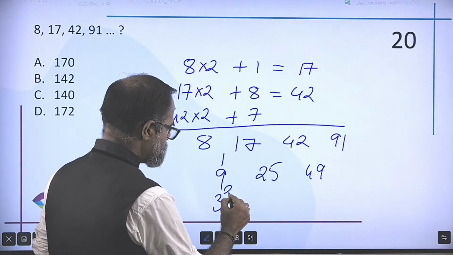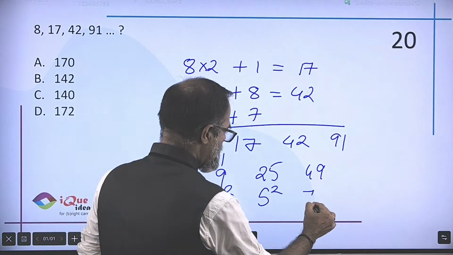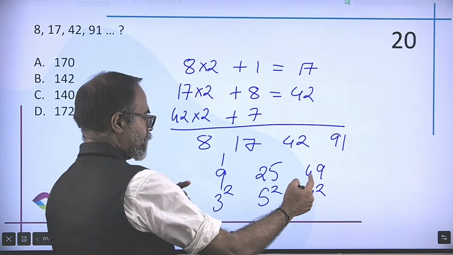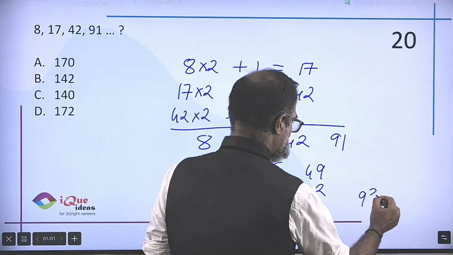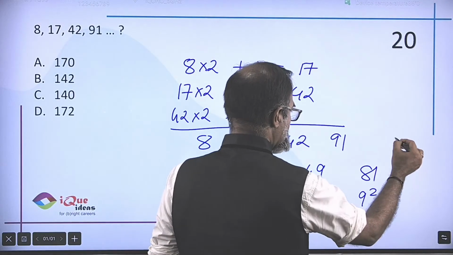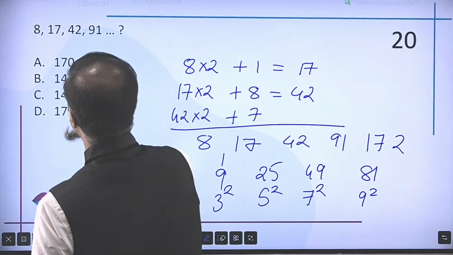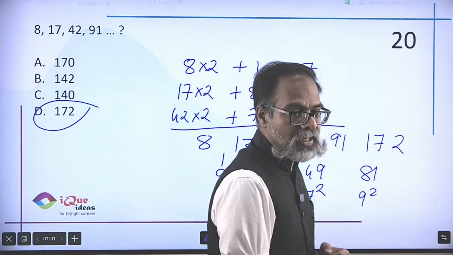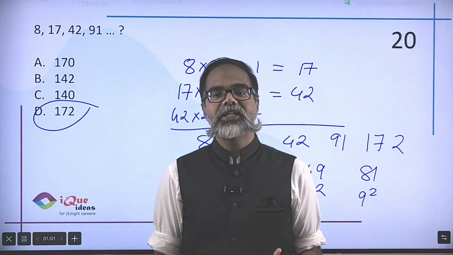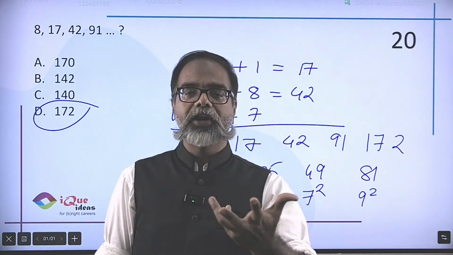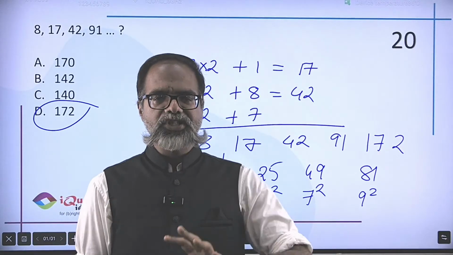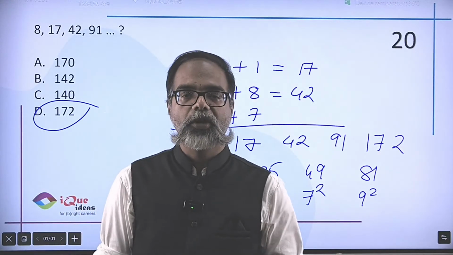And this is 3 square, 5 square, 7 square. Oh, odd number squares. So 9 square, 81. So this is 172. Yes, I have 172 as an answer. So the differences between the numbers were the squares of odd numbers. Interesting question, but not too difficult to solve, right?